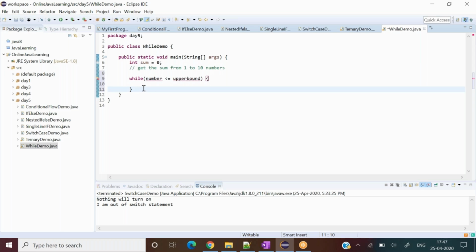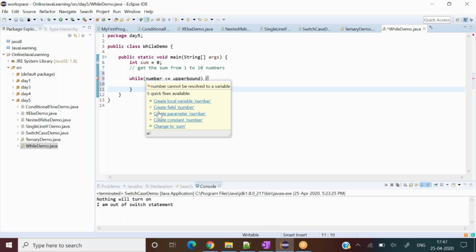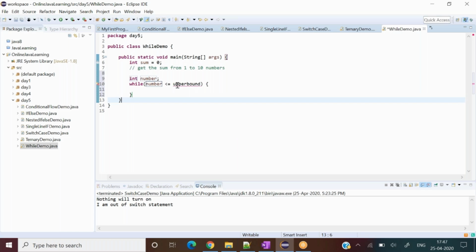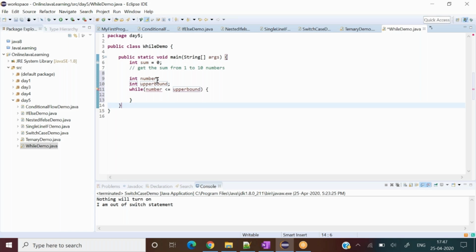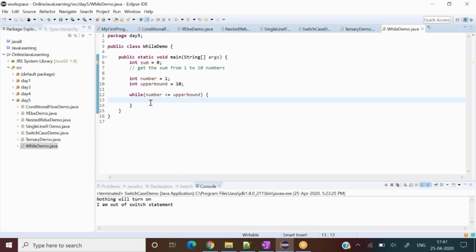Hover your cursor here and you can create local variable number, and here also create local variable upper bound. Number I want to start from 1, upper bound I would like to give 10, and these are literals for me. That way you program according to the way you think, whatever we learned.